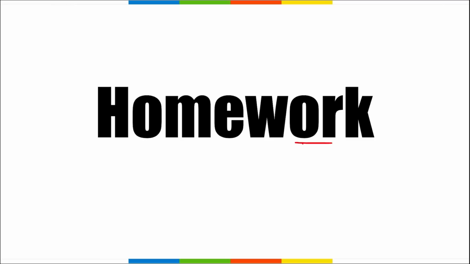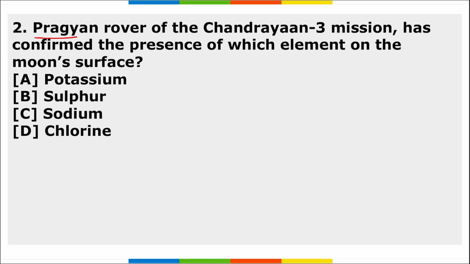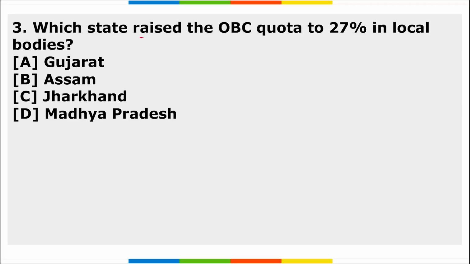Next is your homework section. First, Kishore Jena, who was seen in the news, is associated with which sport? Second, the Pragyan rover of the Chandrayaan 3 mission has confirmed the presence of which element on the moon's surface? Third, which state raised the OBC quota to 27% in local bodies? So these are your 3 homework questions, friends. I hope you have understood the assignment.